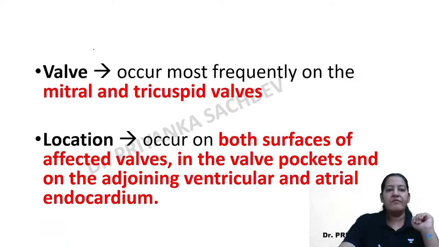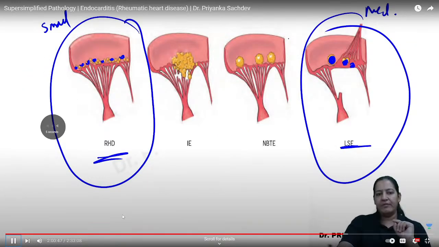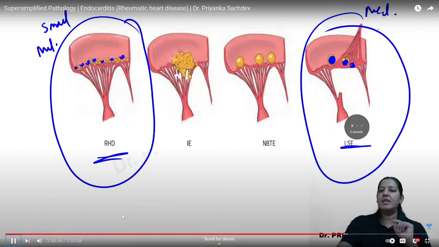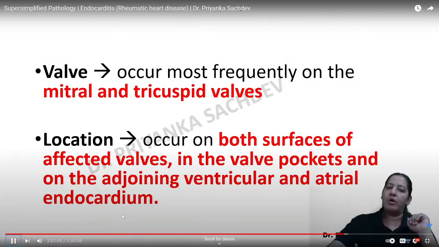Now tell me the valve. Which valve? Here also, tell me the valve.